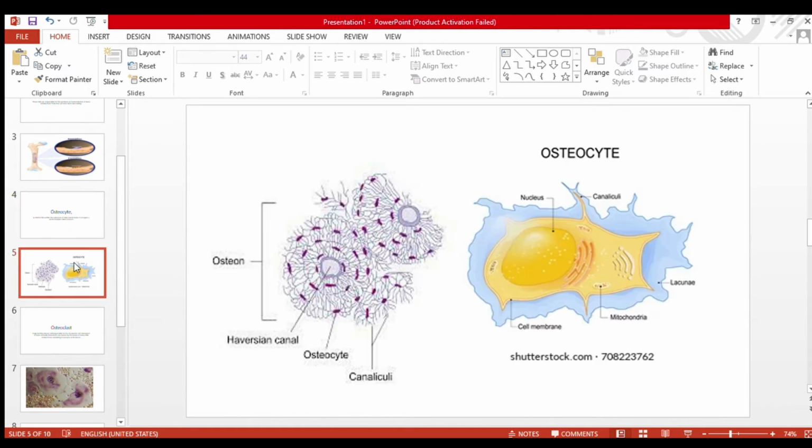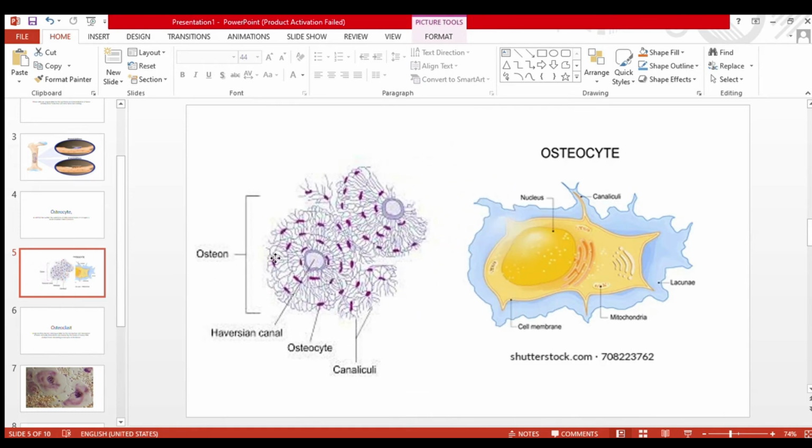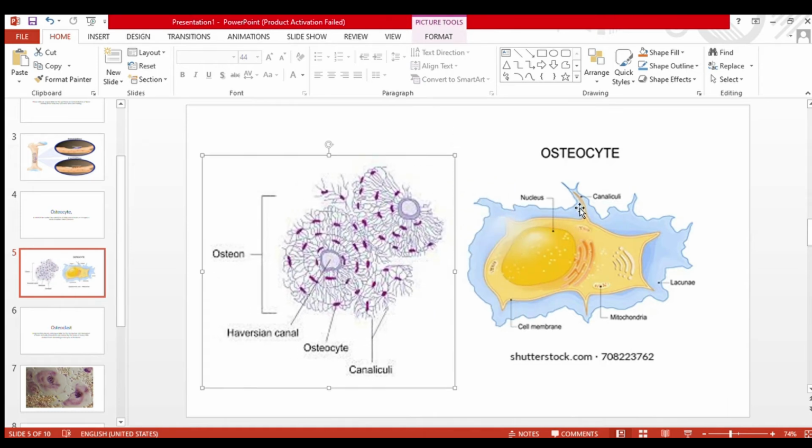Let me show you. This is an osteocyte. Actually, it is an osteoblast that has secreted a matrix, and it is surrounded by its matrix, and they form some canaliculi. Look at these canaliculi. With these canaliculi, it connects with other osteocytes and exchanges material. This is the lacuna of the osteocyte. So the osteocyte resides in the lacuna, but doesn't reside in Hawship lacunae. So it is not our answer.